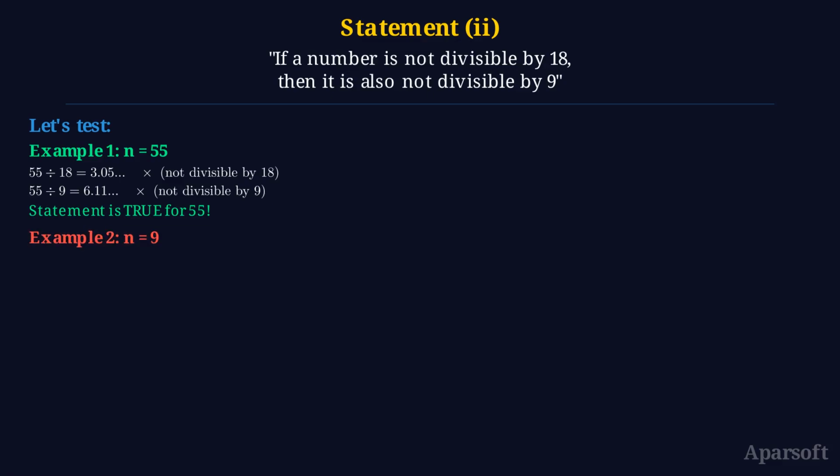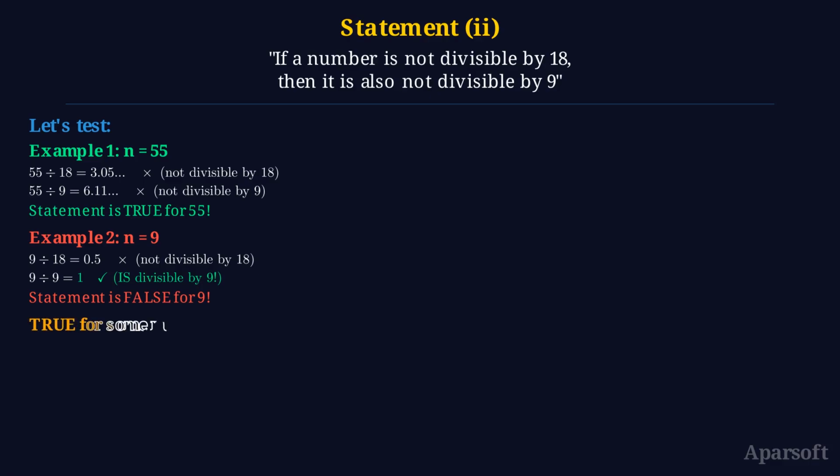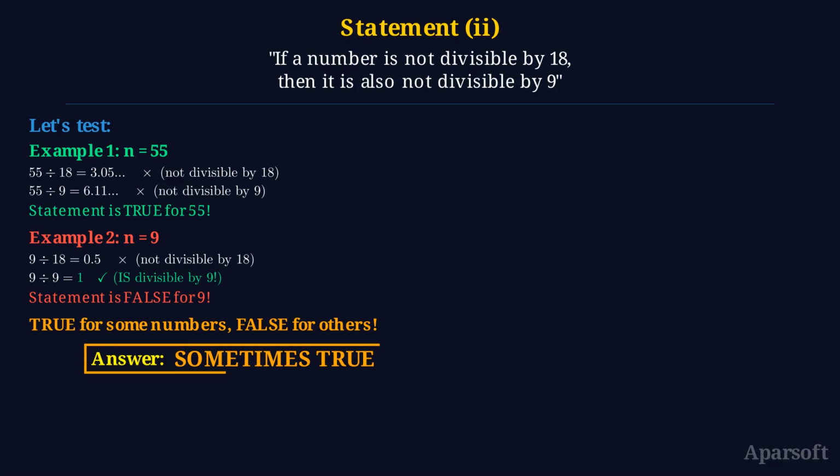But now take 9. Is 9 divisible by 18? No, but is 9 divisible by 9? Yes. So for 9, the statement is false. So the statement is true for some numbers like 55, but false for others like 9, 27, 45. Therefore, this statement is sometimes true.